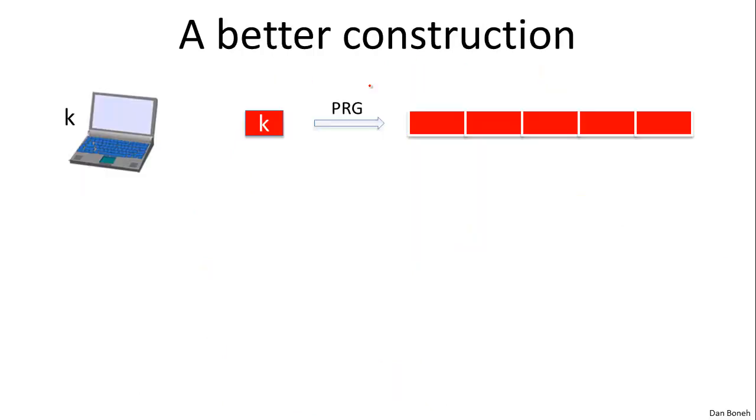So if you want to do that, a better way than slightly modifying this IV, which just slightly modifies the prefix of the PRG key, is to use a PRG again. Essentially what you could do is take your long-term key and feed that directly through a PRG. So now we get a long stream of bits that look essentially random. And then the first segment could be used as the key for frame number 1.